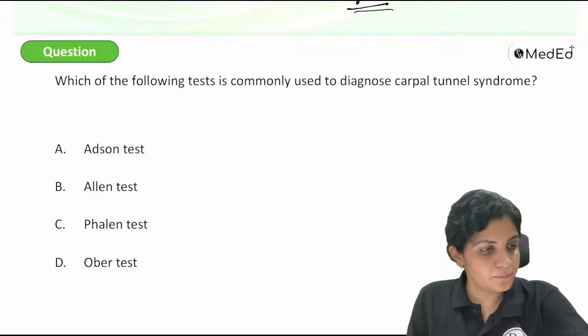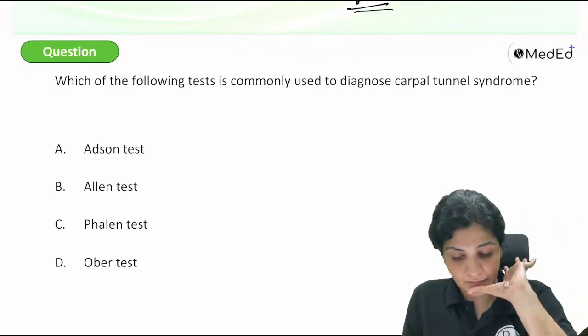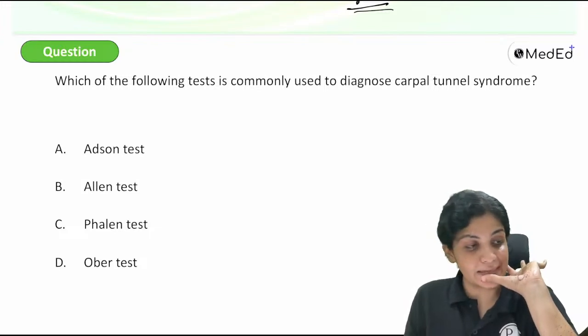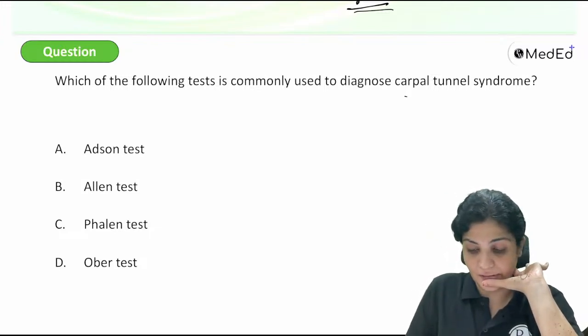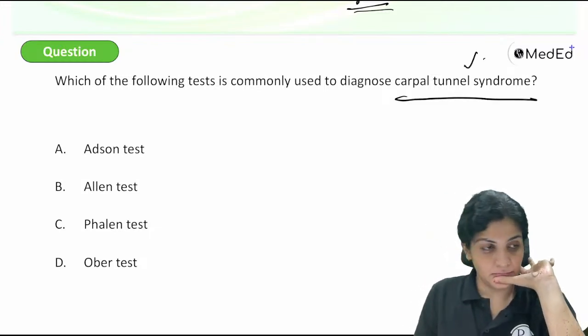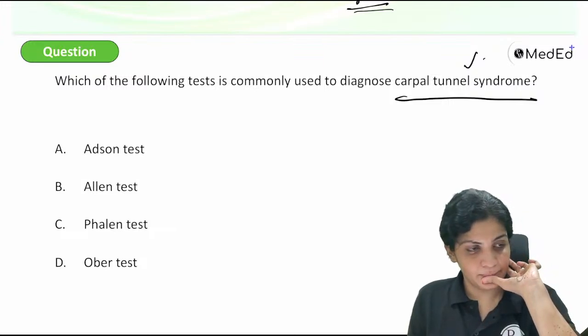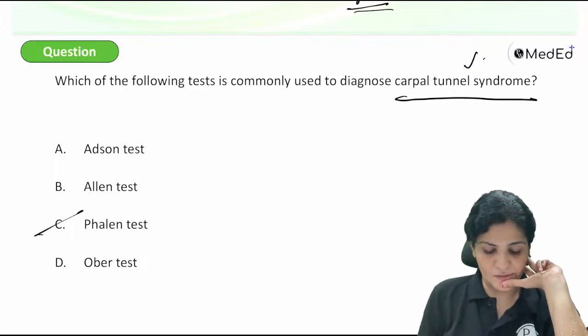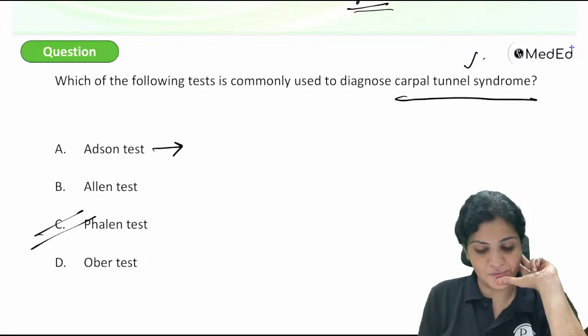Okay. What is the answer for this? Which of the following tests is used to diagnose carpal tunnel syndrome? Very, very important. Answer for this, Atul? Nitin? Yes, very good. The Phelan's test. So what is Adson's test for?